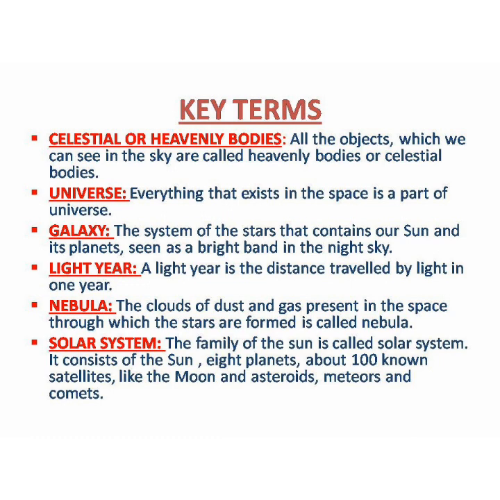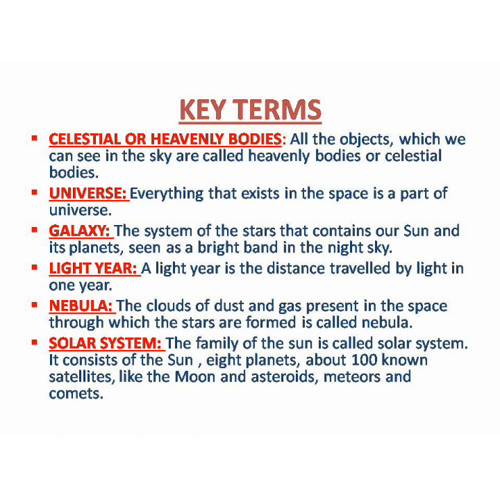Now what do you mean by light year? Light year is the distance traveled by light in 1 year. Okay, astronomers use light year as a unit to measure the distance between different heavenly bodies. So next is nebula. Our stars are formed of the clouds of dust and gas that is present in the space, and that cloud of gas and dust is called nebula.